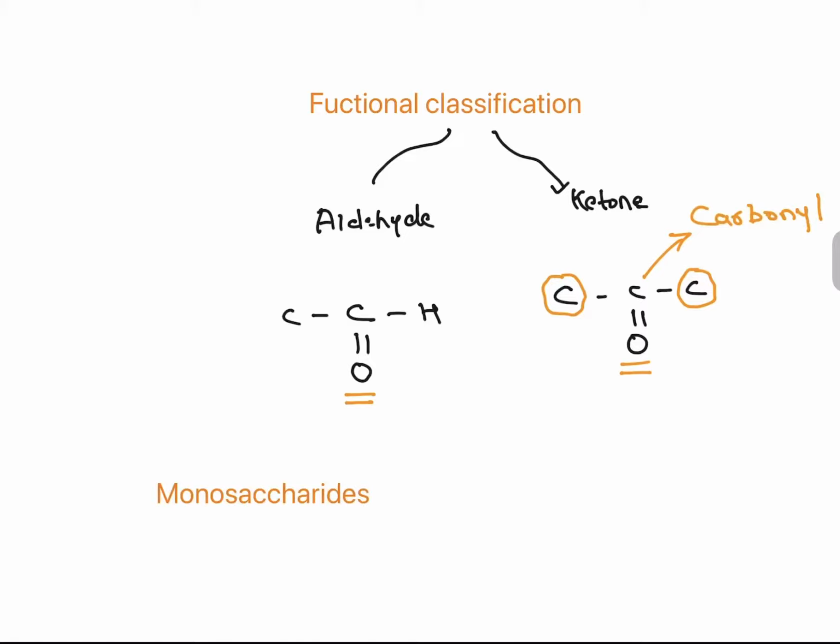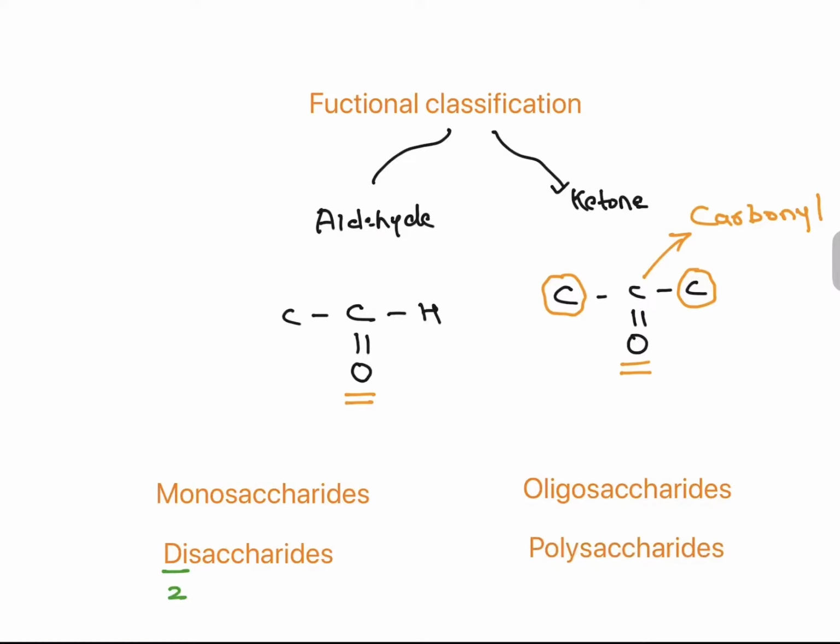Carbohydrates are further classified as monosaccharides. Mono means one, saccharide means sugar. Disaccharides, di means two. Oligosaccharides containing 3 to 10 carbon atoms. Polysaccharides containing more than 10 carbon atoms.